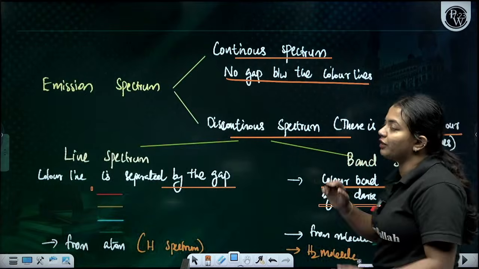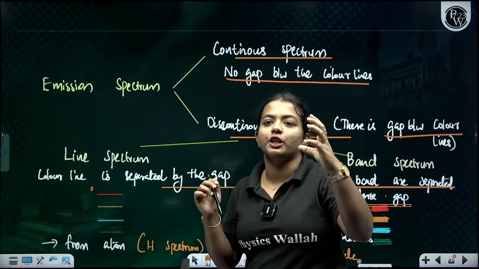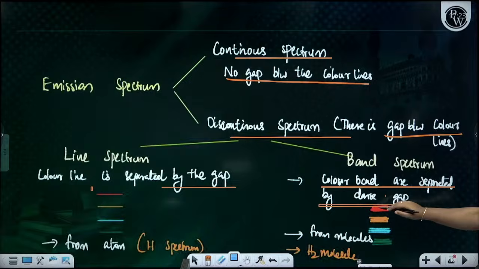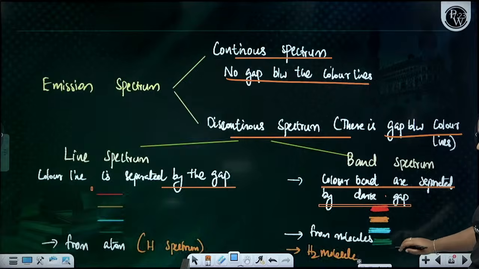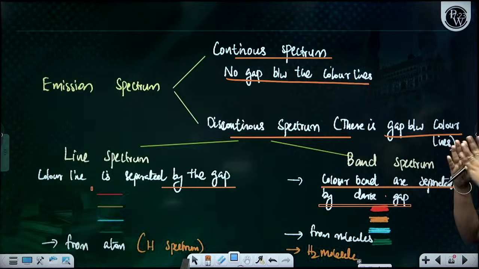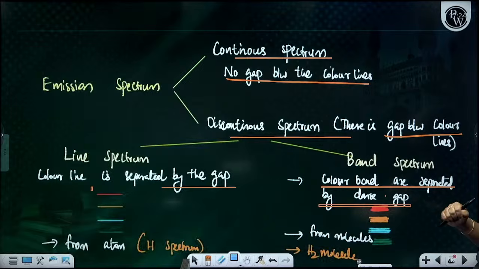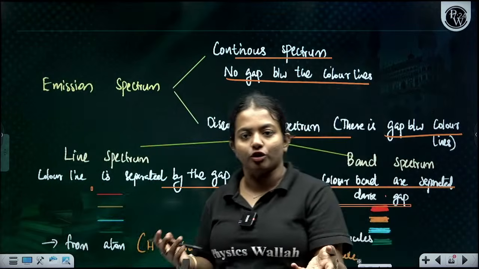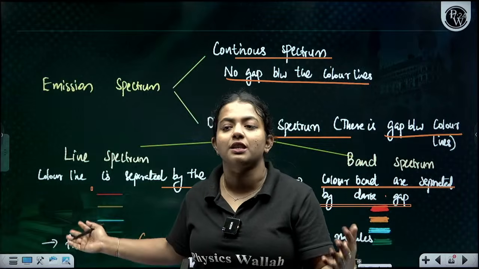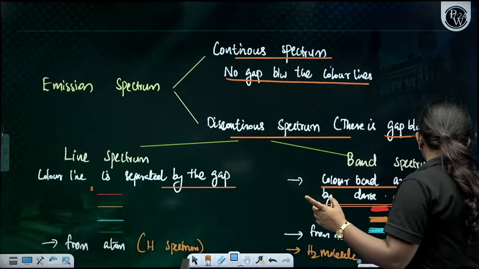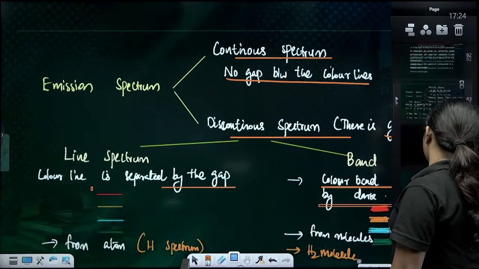Here you can see the color bands red, yellow, blue, green, separated by a big dark gap. That comes under the band spectrum, formed by molecules, for example H2 molecules. For the line spectrum, hydrogen is an example. So these are the two different types of spectrum which come under the discontinuous spectrum.